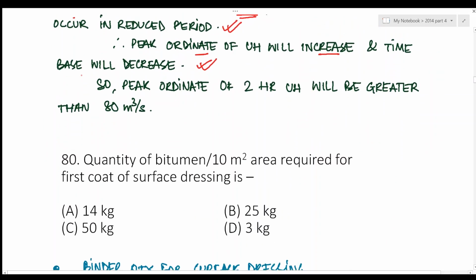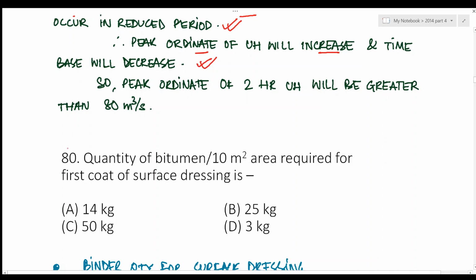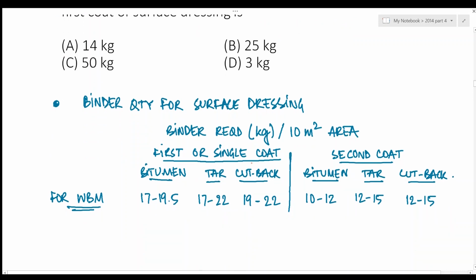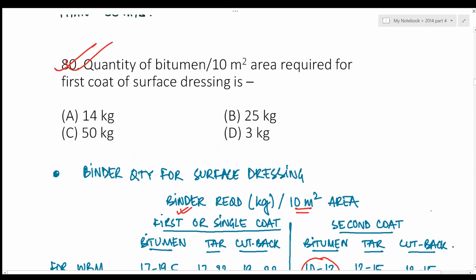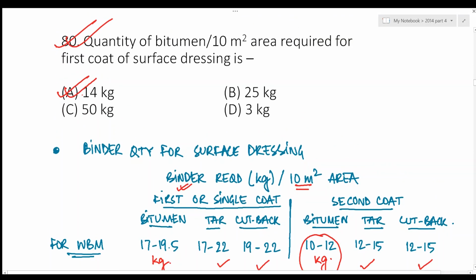Next question: quantity of bitumen per 10 meter square area required for first coat of surface dressing is. Now this is the chart that you can follow. For the first coat, bitumen is around 17 to 19.5 kgs per 10 meter square, and for the second coat, it is around 10 to 12 kgs per 10 meter square. Also for tar and cutback, the values are given here. You can remember this chart as well. So the nearest option here should be A, 14 kgs, right? But the exact answer is around 17 to 19.5 kgs.